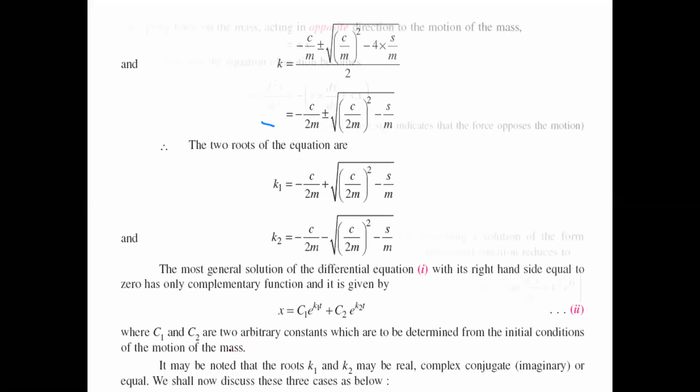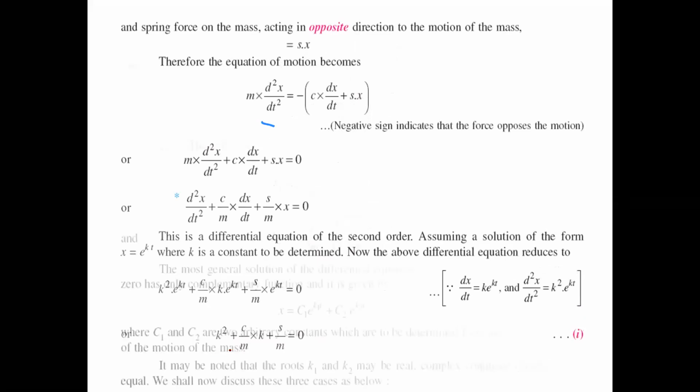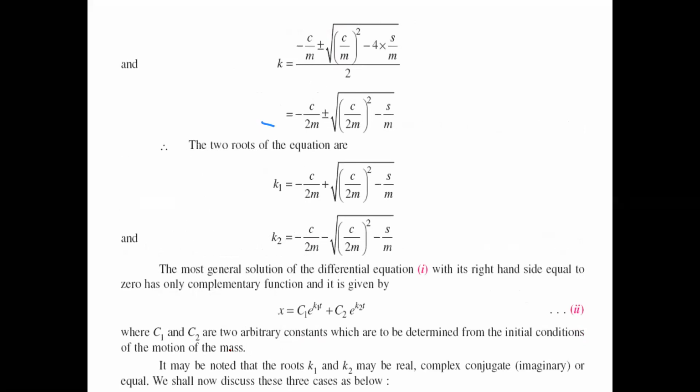So they are comparing this to our above equation, then the k value will come. For getting the k value, this is the value to achieve. Now find out the two roots of the equation. The k value will have plus or minus, both are there.